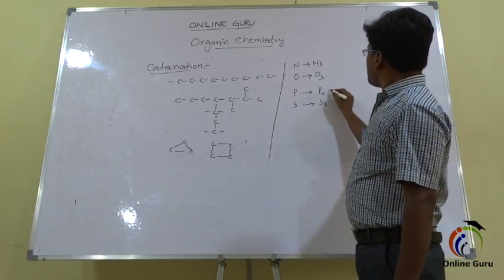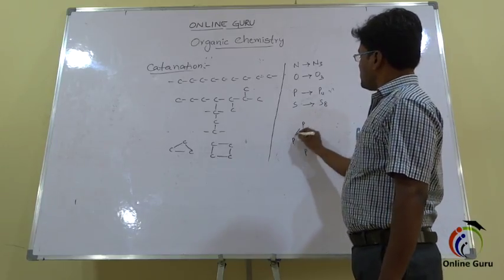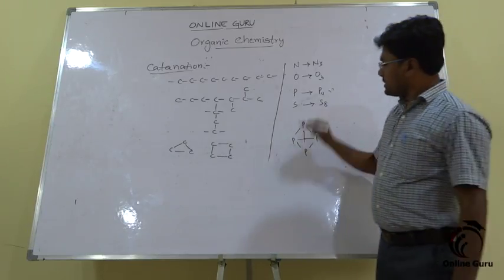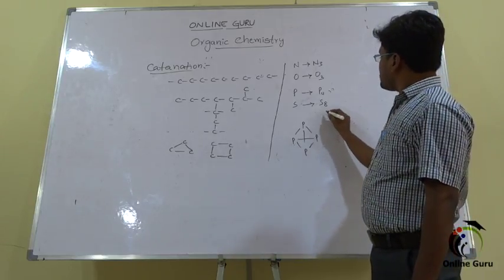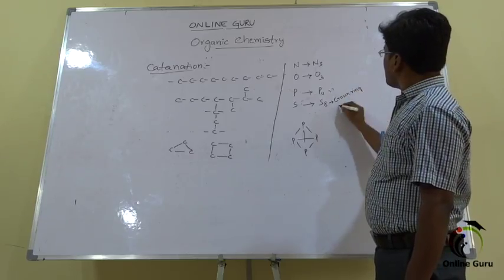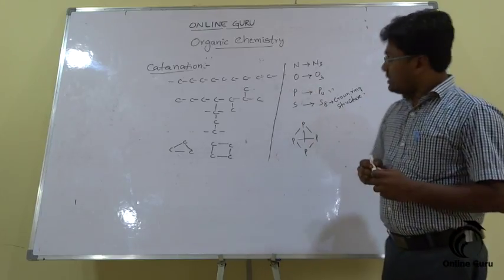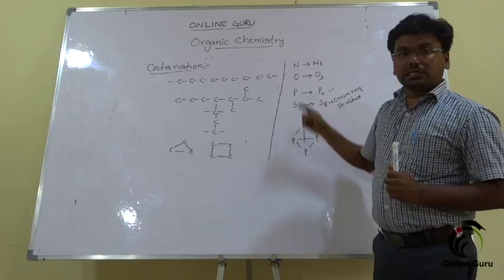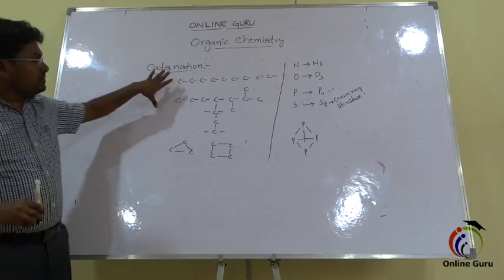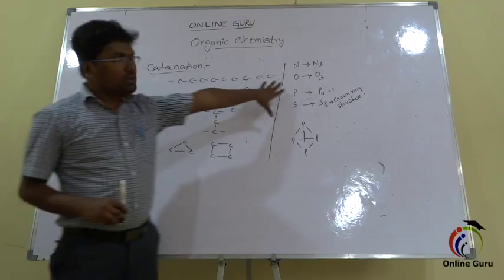Here this is the structure of sulfur, a crown ring structure. These elements can exhibit it only to a small extent, but in the whole periodic table, the carbon's catenation capacity is higher than all the elements.